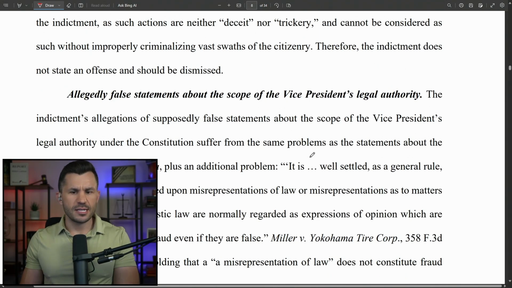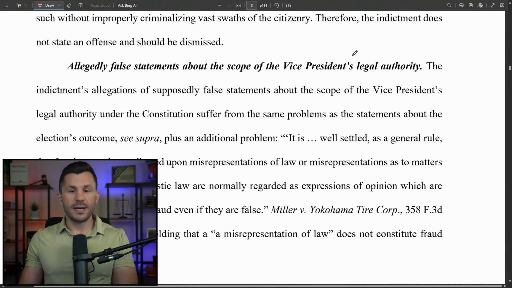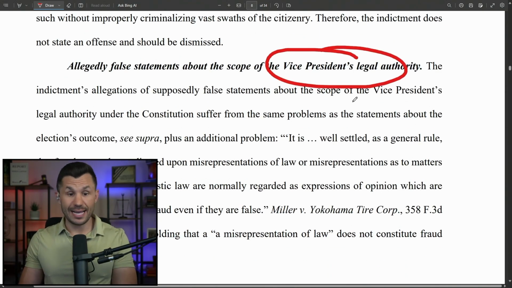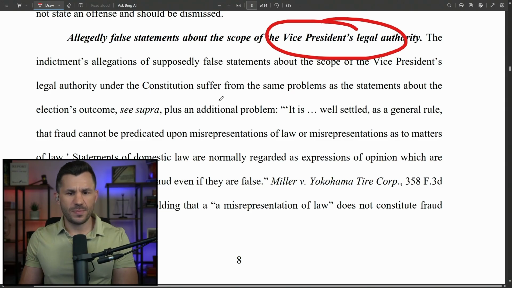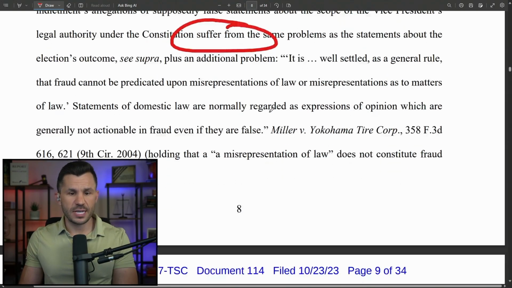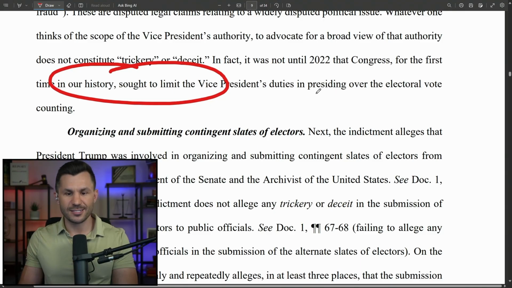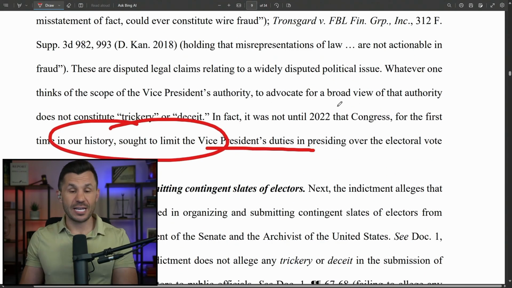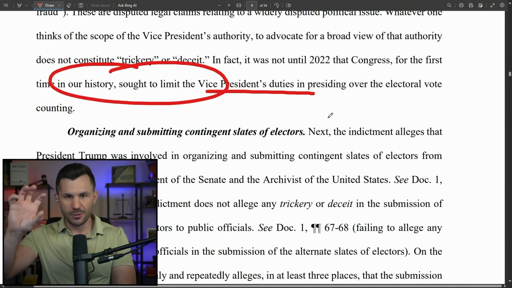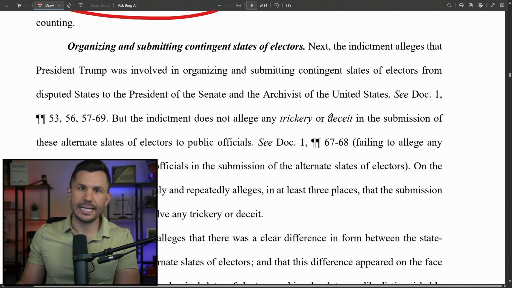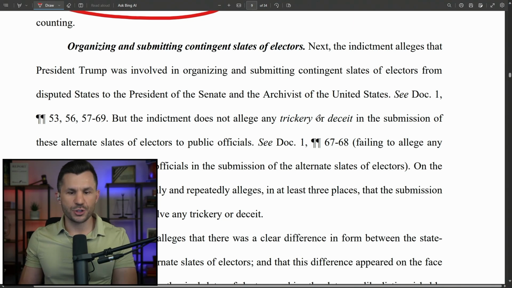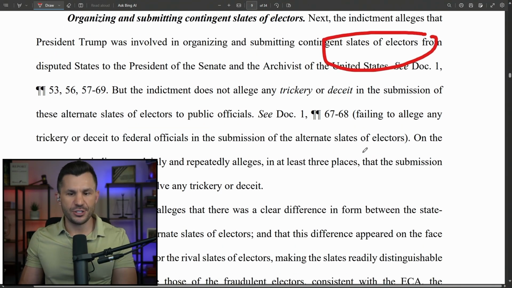They continue. Similarly, false statements talking about Vice President Pence are allowed. Jack Smith says that anything about Pence that's illegal, all those suffer from the same problems as well. They say, in fact, for the first time, the vice president's position had a ton of power, and then after 2020, they changed a bunch of rules and they sought to limit the vice president's duties. So they were saying Mike Pence didn't have the power, and then they took the power away that he did have after the fact, right? They closed the gap after it was over, meaning that he did have the power. Next, the indictment alleges that Trump was organizing alternate and contingent slates of electors.